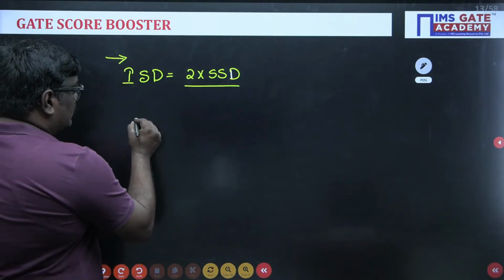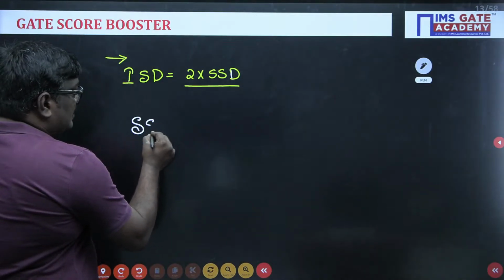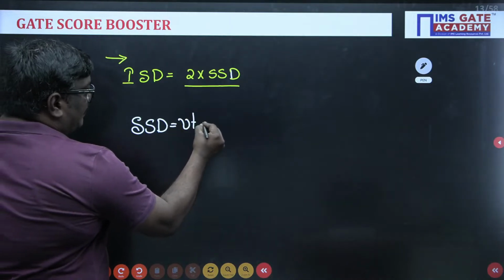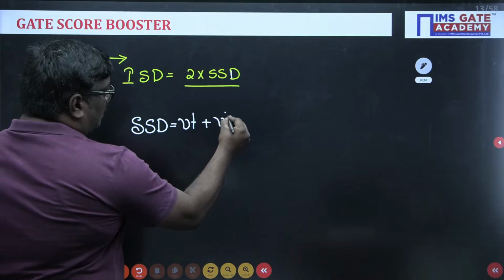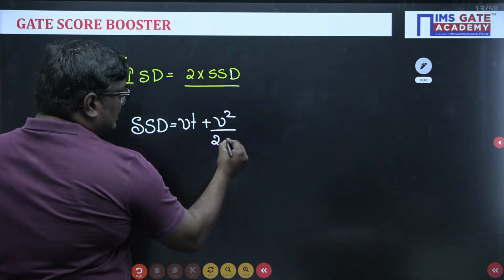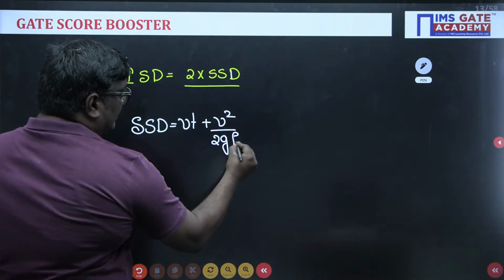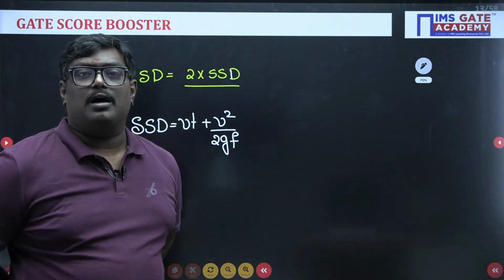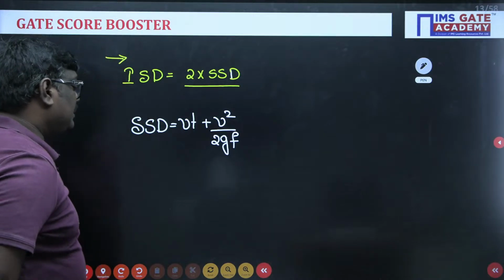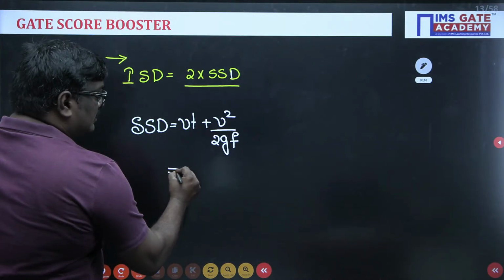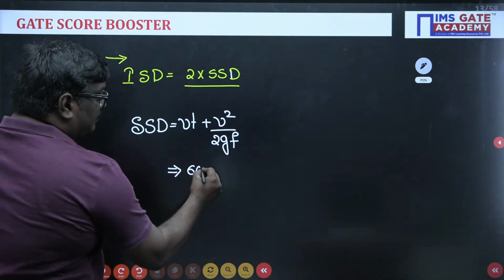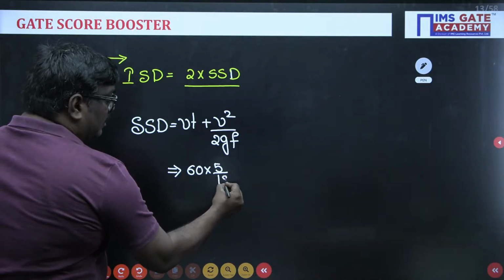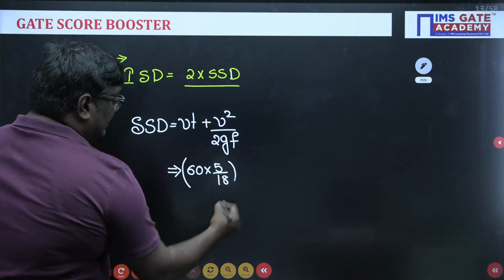Now, students, stopping sight distance first we have to calculate. It is given as Vt plus V square upon 2gf. Here they have given velocity as 60 km per hour, so I'll convert into meter per second by multiplying with 5 by 18.